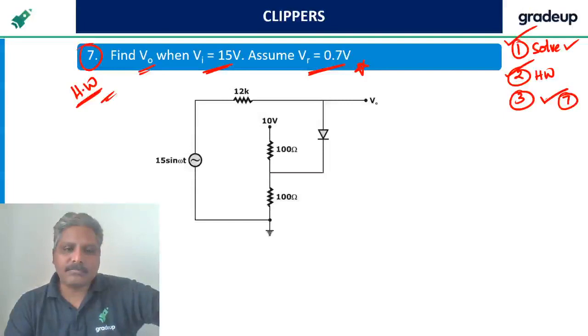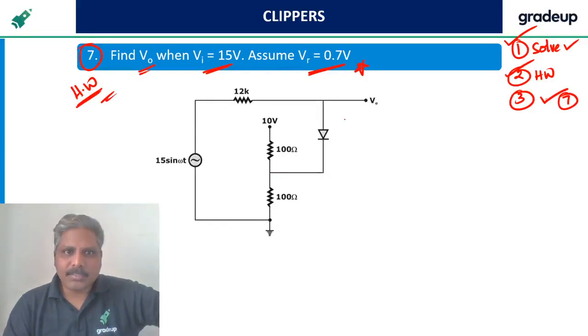This I'll tell you. Vi is 15 sin omega t. So I need a calculator for this actually. This is 5 volts.